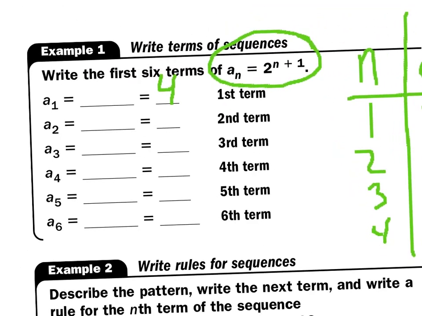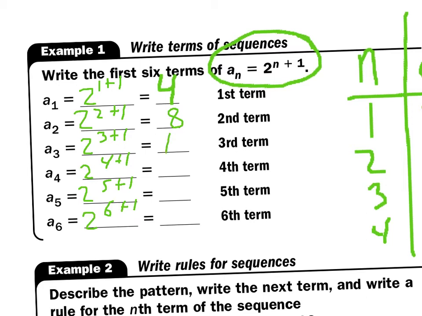Let me make that a little bigger so it's easier for me to write out. So if I have 2 to the 1 plus 1, and then 2 to the 2 plus 1, and 2 to the 3 plus 1, and 2 to the 4 plus 1, 2 to the 5 plus 1, 2 to the 6 plus 1, I end up with 2 to the 3rd, which is 8, 2 to the 4th, which is 16, 2 to the 5th is 32, and 64, and 128. So therefore, my sequence of numbers is 4, 8, 16, 32, 64, 128. That's the terms of the numbers. Okay?